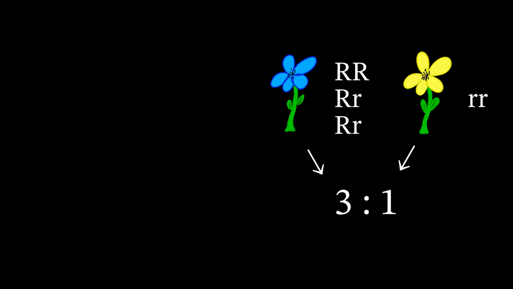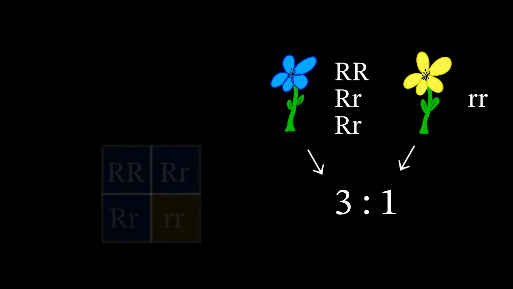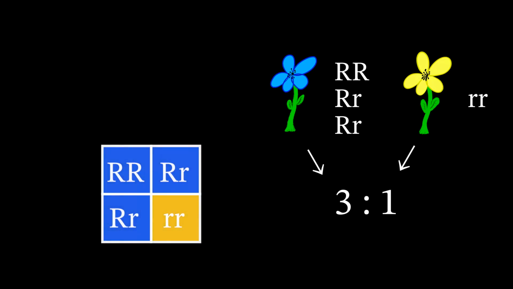According to the principle of segregation, as the gametes are separated and recombined between the parents, we should definitely expect a 3-to-1 phenotypic ratio of our offspring. In this case, we should have 3 blue and 1 yellow. It is not guaranteed, however, that we will get a perfect 3-to-1 ratio. It is only probable that this will occur.